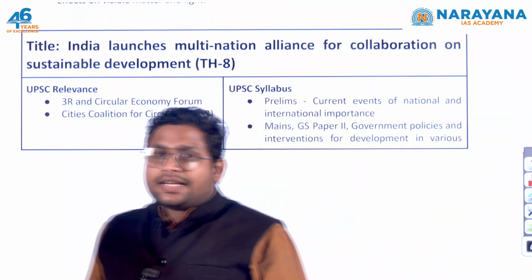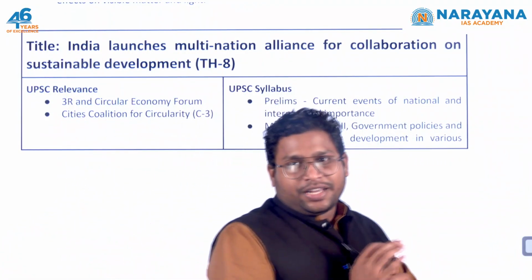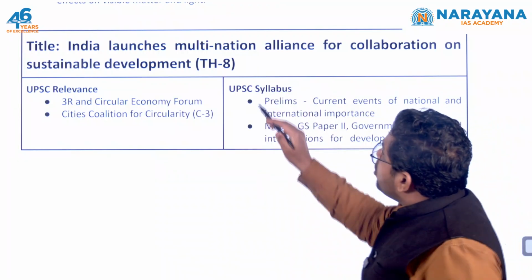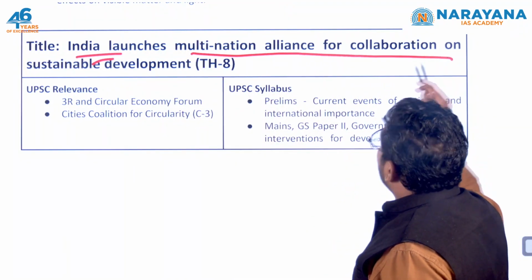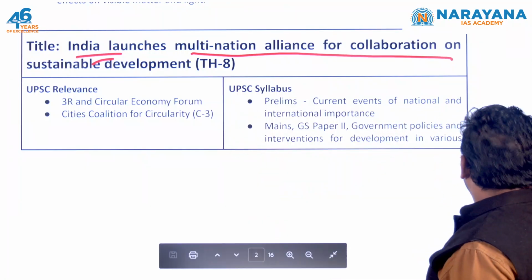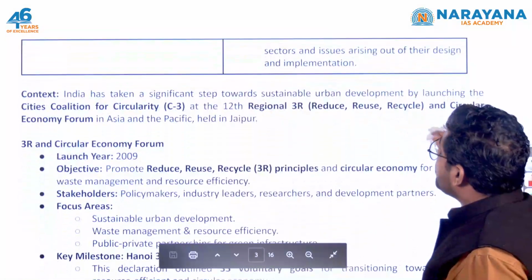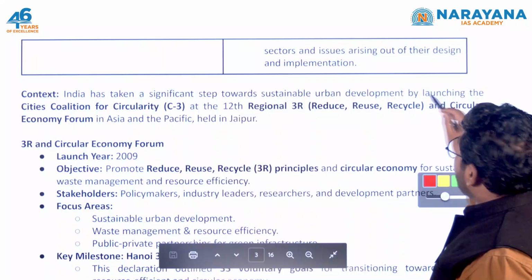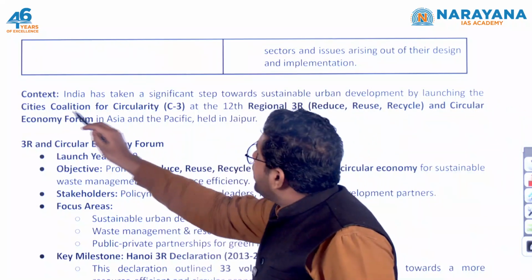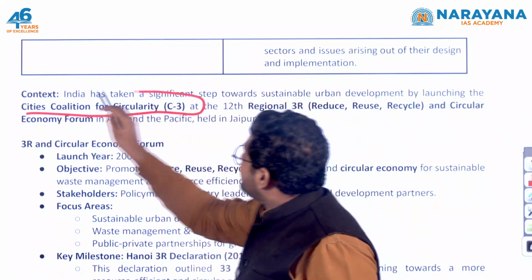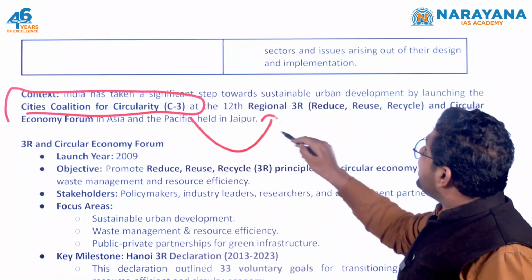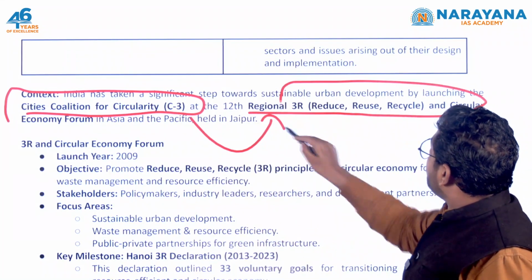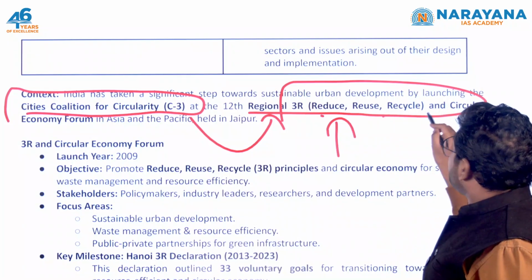Now moving ahead with the second article of the day. This talks about India launching a multi-nation alliance for collaboration on sustainable development. Now, what exactly has India done? Recently, India has launched the Cities Coalition for Circularity, C3, at the 12th Regional 3R Forum, Reduce, Reuse, Recycle.